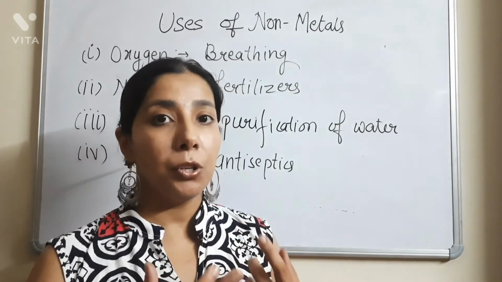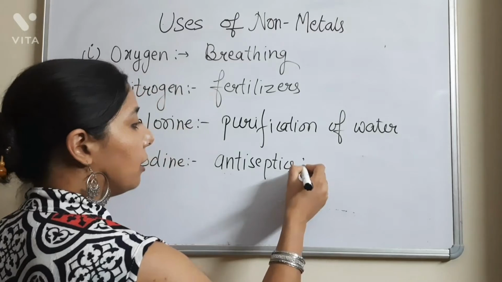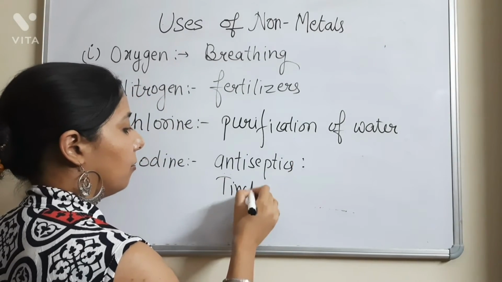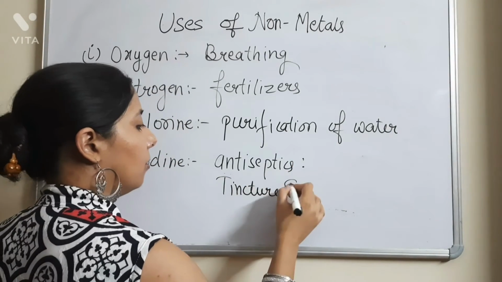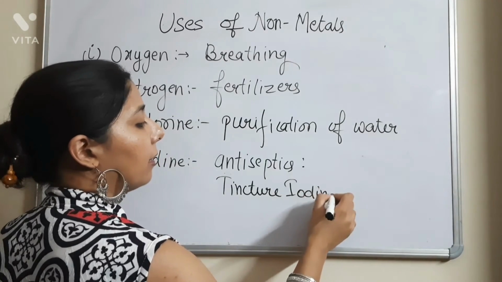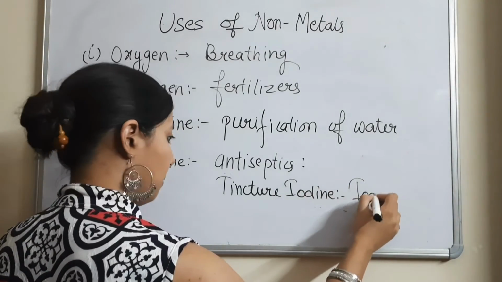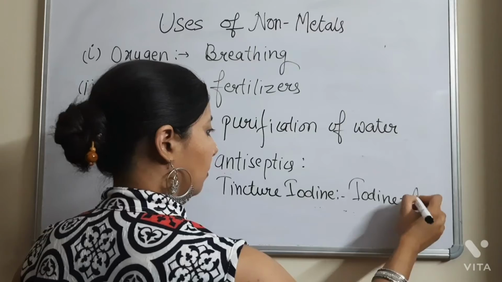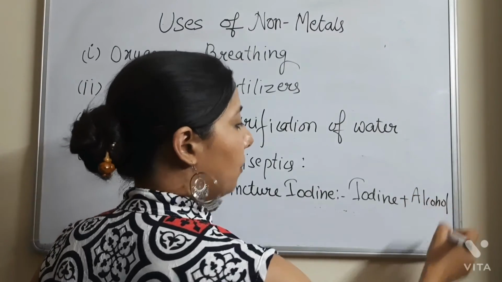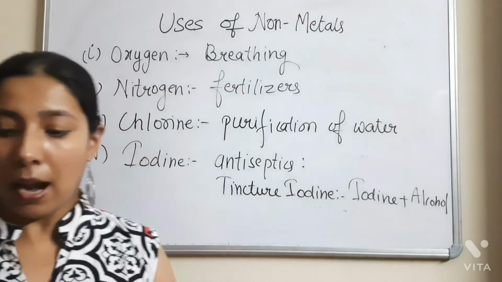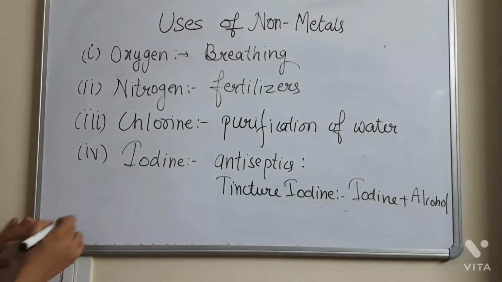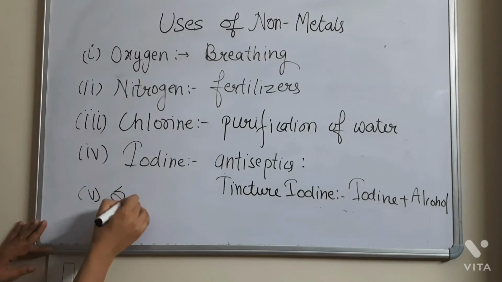Iodine as such is not used, but what is used is tincture iodine. So what is tincture iodine? Tincture iodine is iodine plus alcohol. Iodine plus alcohol makes up the tincture iodine. So fifth point is the use of sulfur.